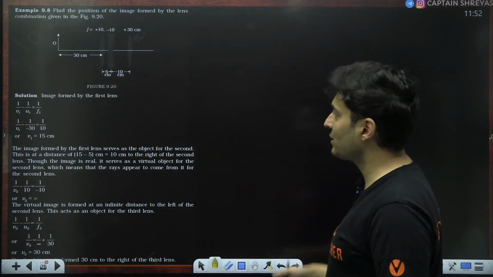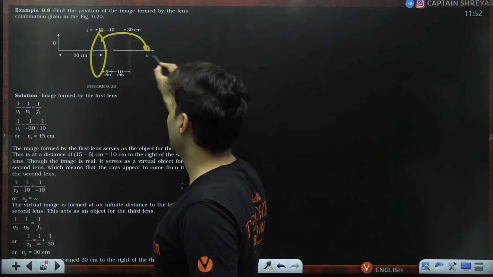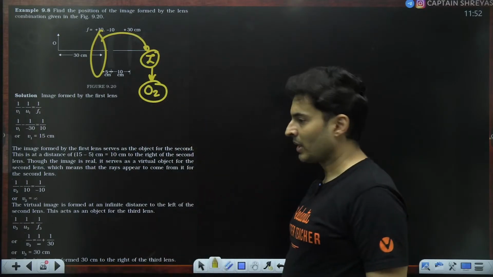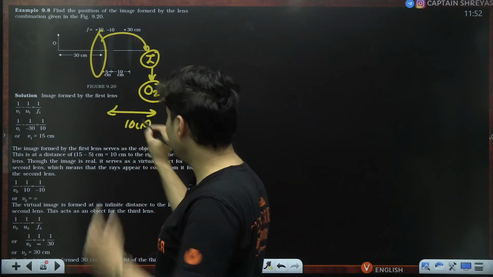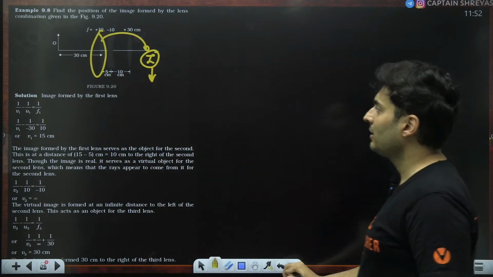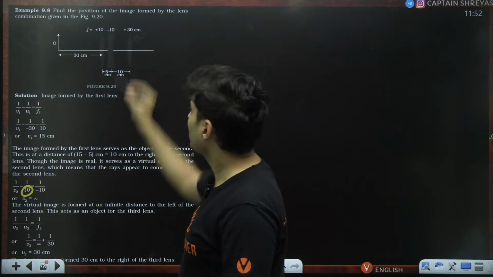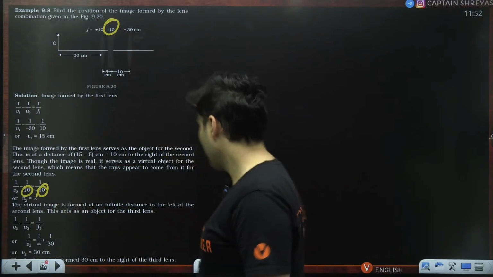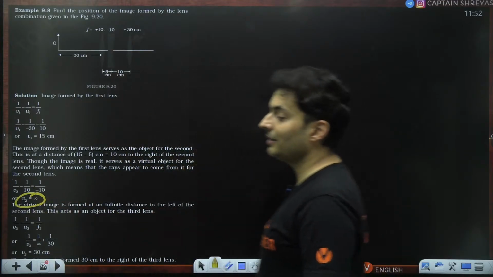So for the next lens, what will happen? The image of the first lens will now become the object for the second lens. And that object will not be at 15, it will be at 10 centimeters because of this 5 centimeters gap. So that is what you will see done in the next part. You can see object distance is 10, the focal length is negative 10, 1 by V minus 1 by U is 1 by F. Surprisingly, the answer for that comes out to be infinity.